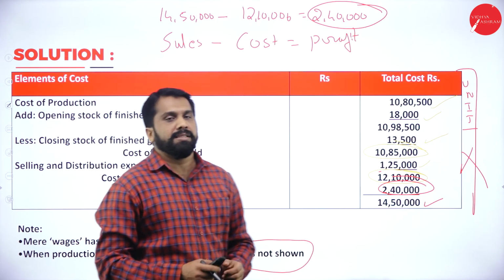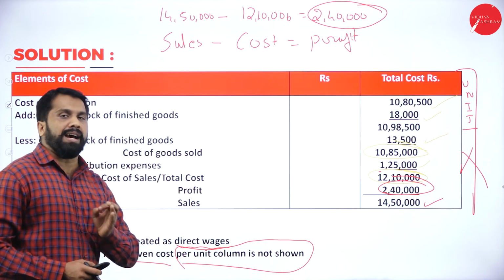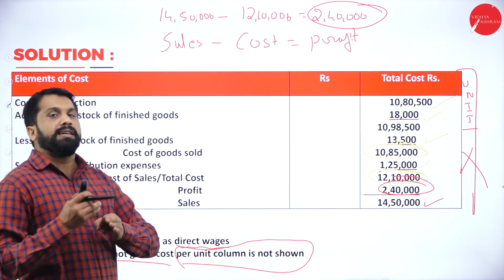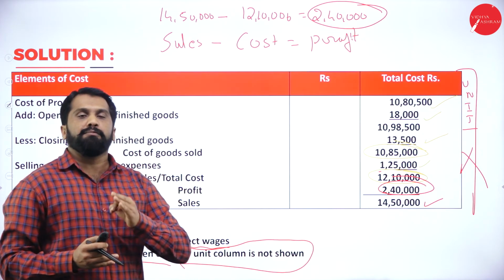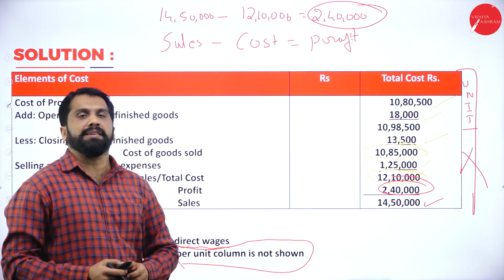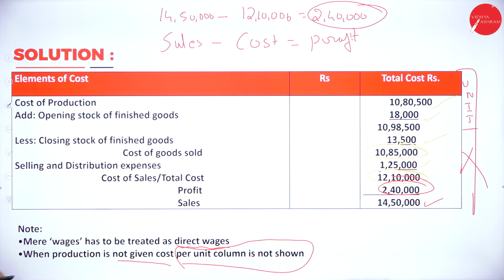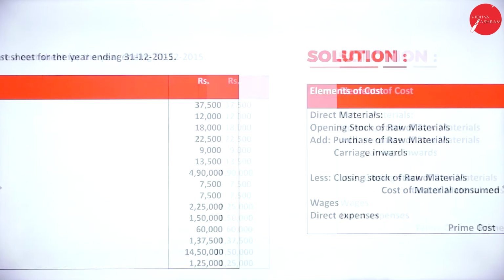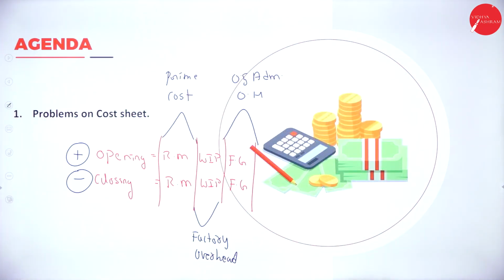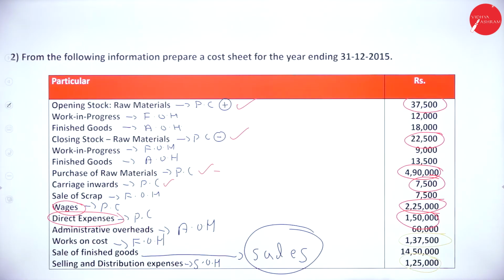Clear? Yes. So this is all about your problem. I'll go back. I'll show you slide by slide. Please see it carefully, as well as without seeing the answer, try to solve the problem. This will be your agenda, and as I told you, there is a logic behind where to take raw material, work in progress, as well as finished goods. This will be your question. I made everything available in the question itself. What will go where?